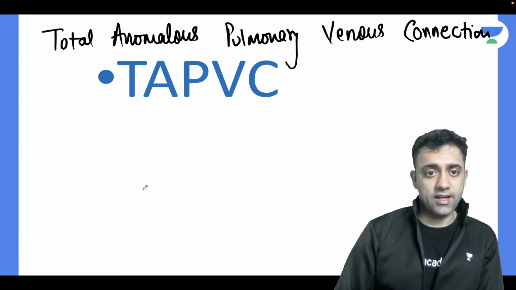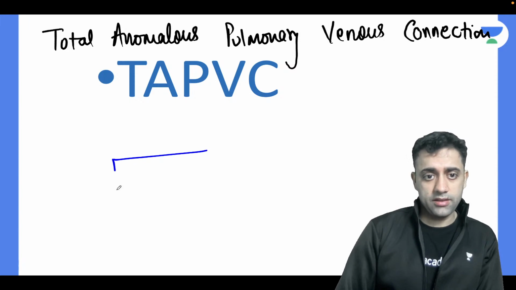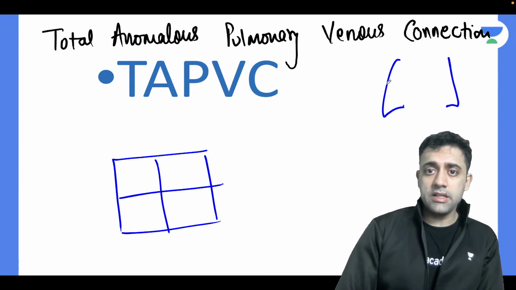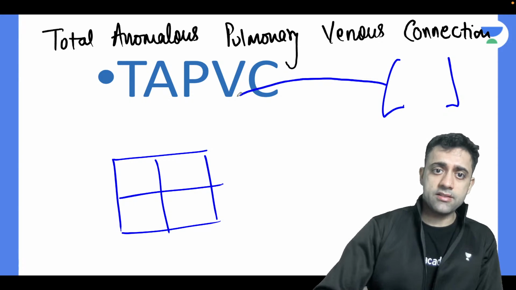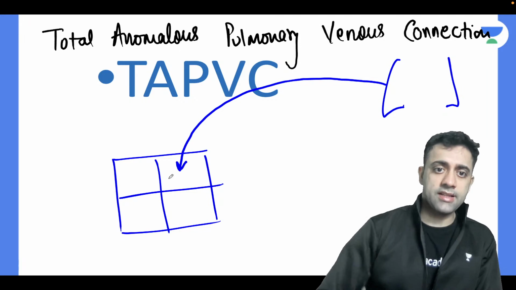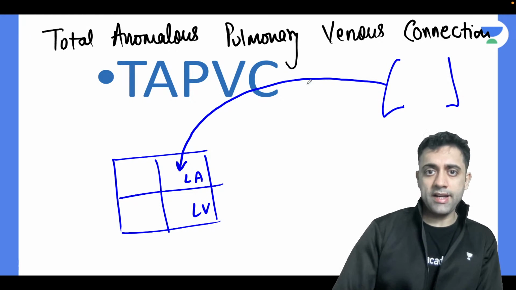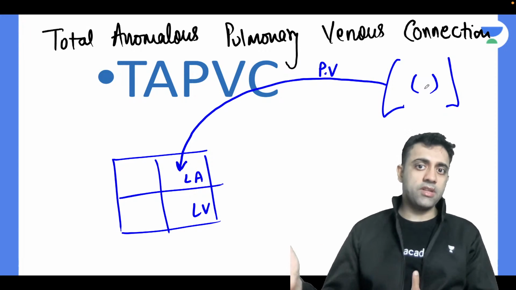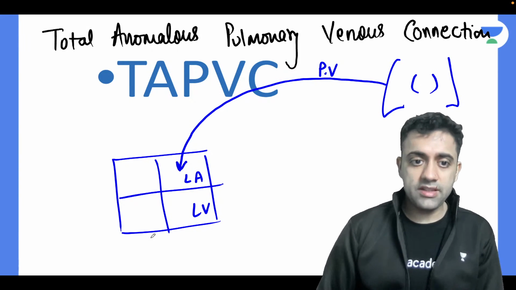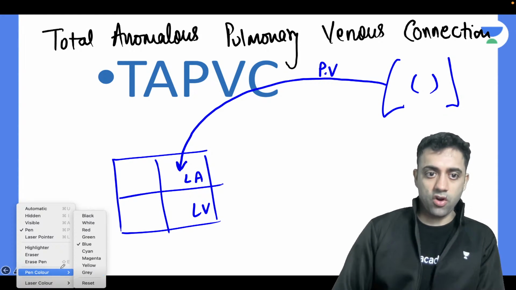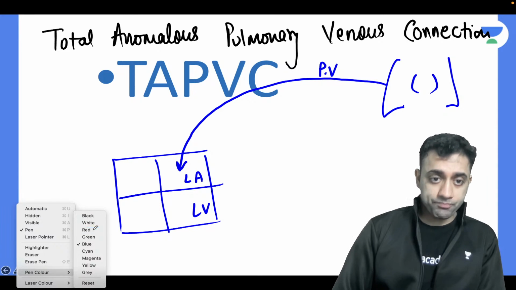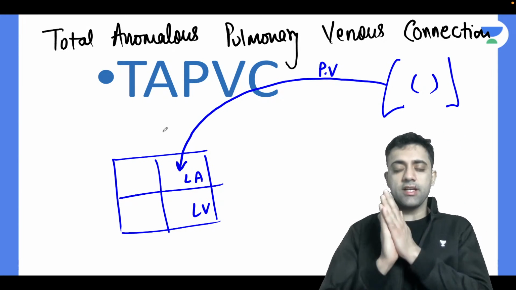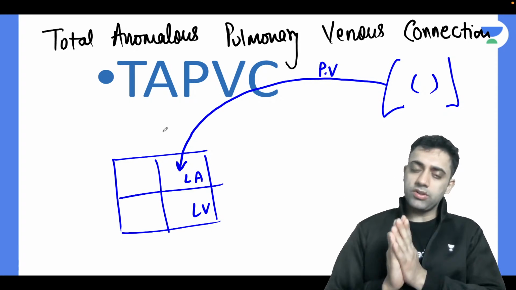If I make this heart diagram, I'll make the heart here. This is the four-chambered heart, and this is our lungs. Normally the blood from the lungs enters the left atrium with the help of pulmonary veins. Yes or no? This is normal, right? The pulmonary veins carry the oxygenated blood from the lungs to the left atrium.